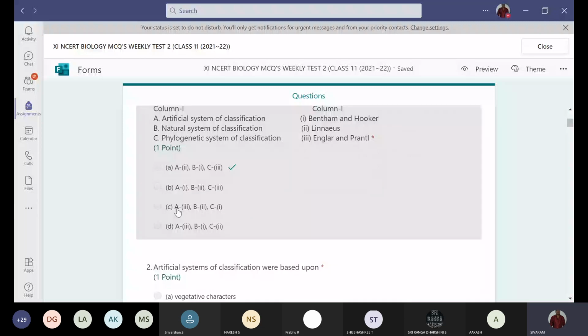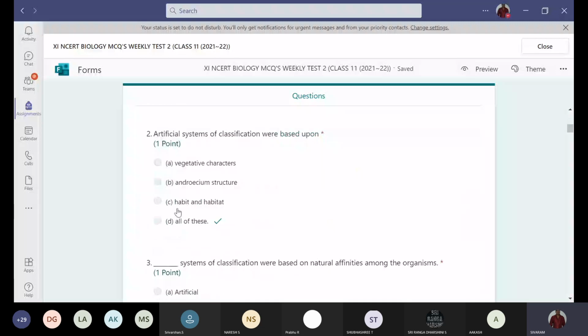And next, second question, artificial system of classification were based on vegetative characters and androecium structure. That is, they have taken a few sexual characters. In that, they have taken the structure of the stamen into consideration. That's why the stamens altogether we call it as androecium. And next, habit and habitat. So all of these artificial system classification based on all these characters.